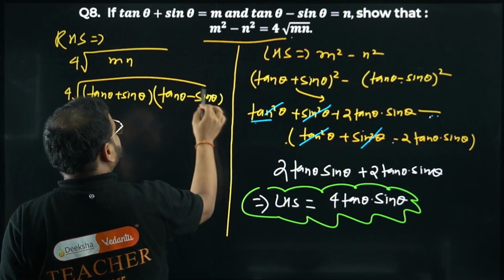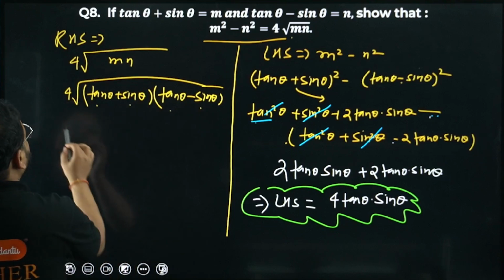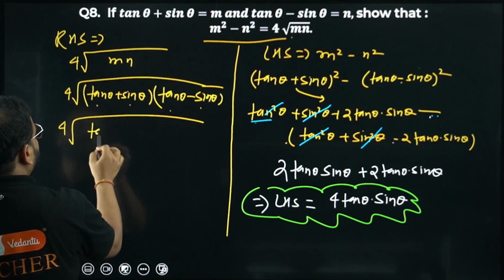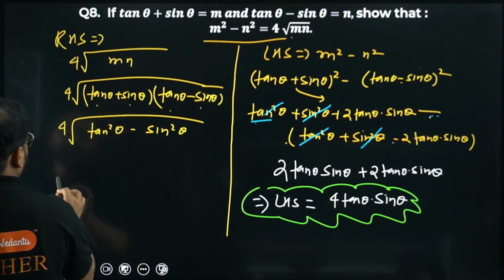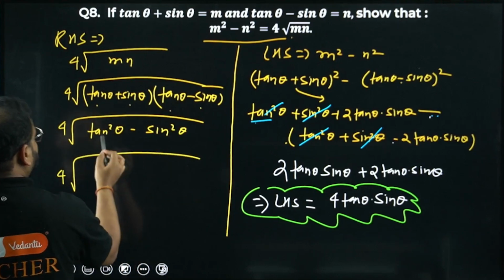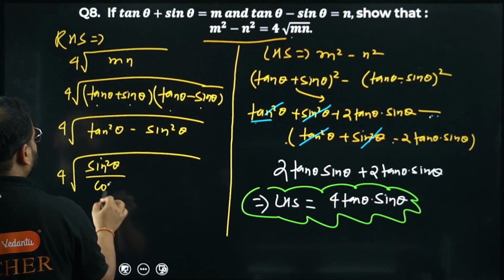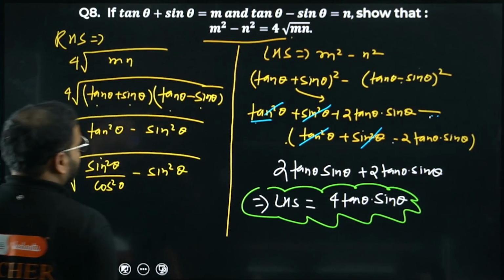So this is very simple, sir. A plus b, a minus b. Correct? Check this out. A square minus b square. So tan square theta minus sine square theta. Okay? 4 times of. Write this. Tan square as sine square theta upon cos square theta minus sine square theta.